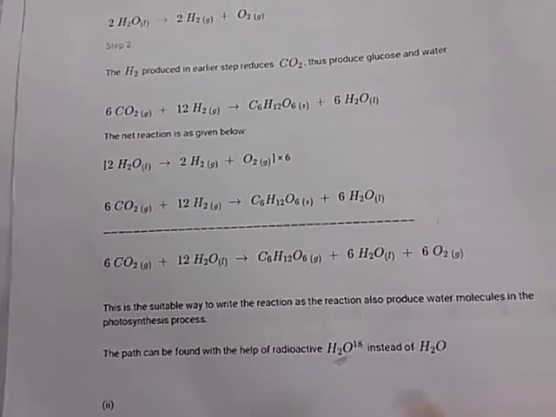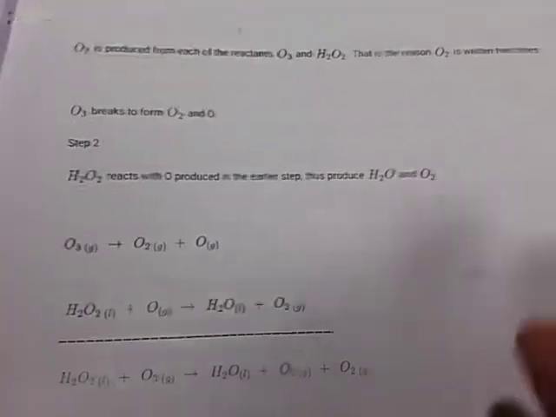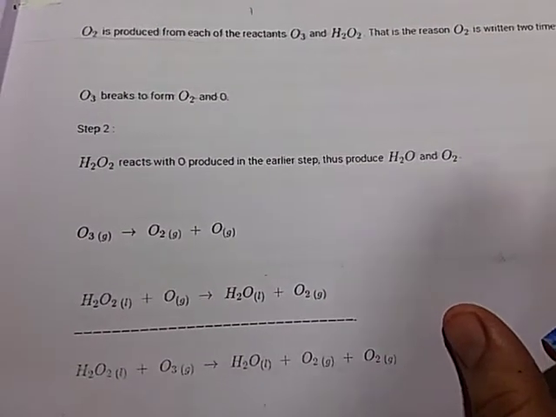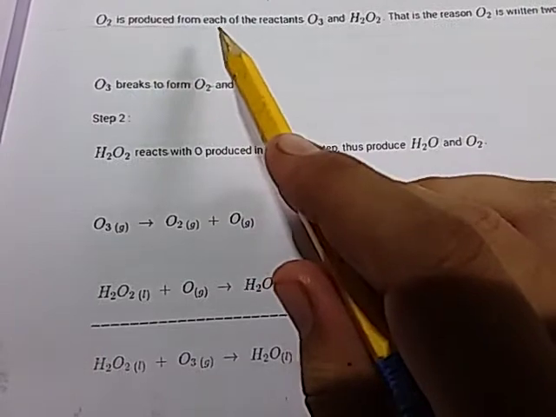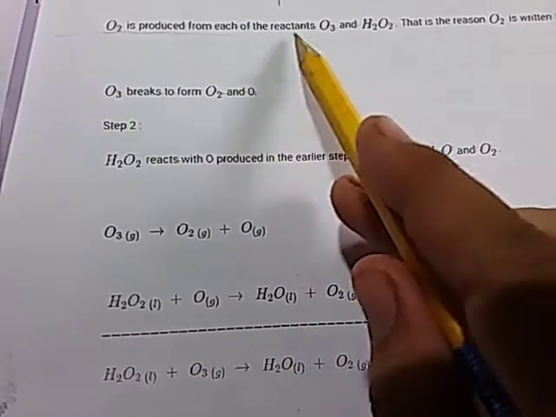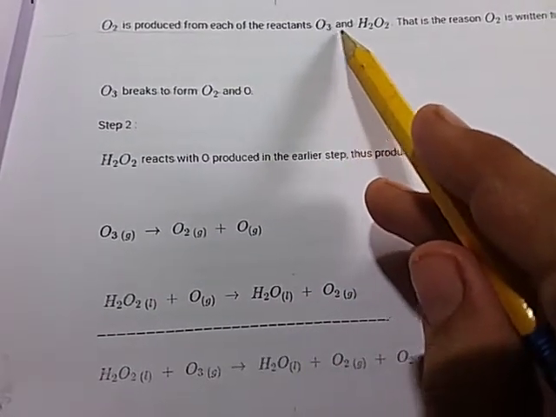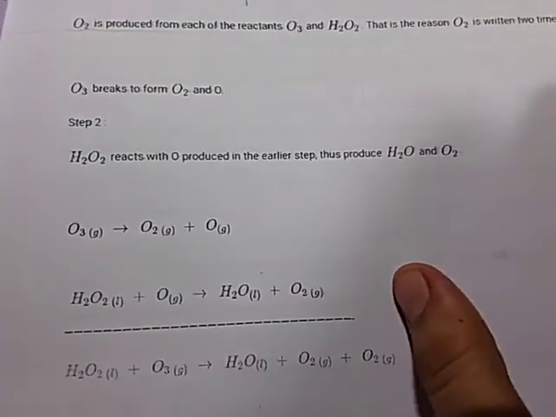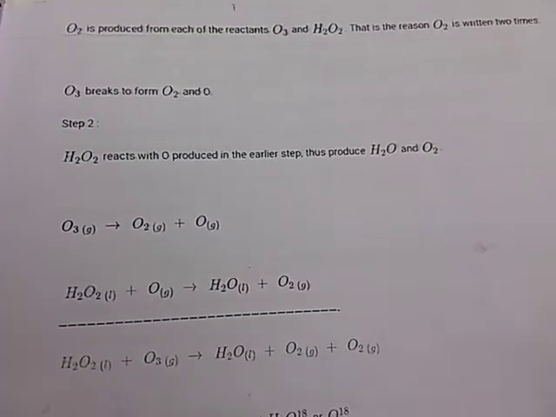Then the second reaction, second step. O2 is produced from each of the reactants, O3 and hydrogen peroxide. So that is the reason O2 is written two times.